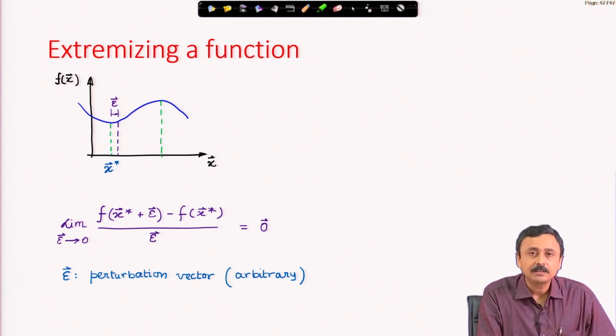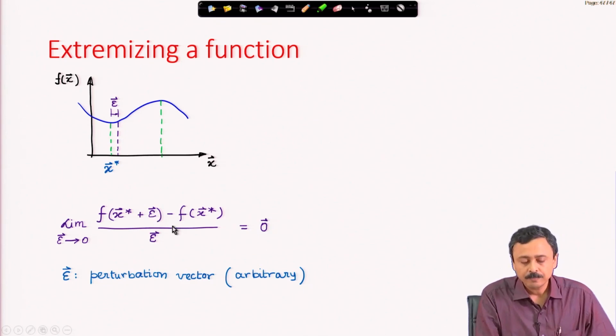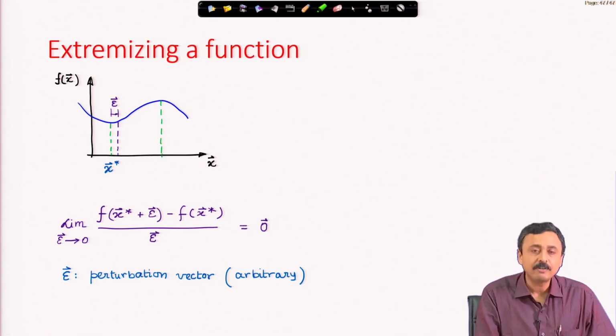We take a point which we think is an extremum point and add a very small quantity to it. Here it is a vector quantity, so it means an arbitrary direction in the x space in which we are moving a very small amount, minus the value of the function at our extremum point, divided by epsilon, this vector.